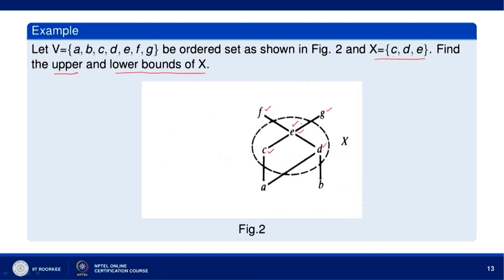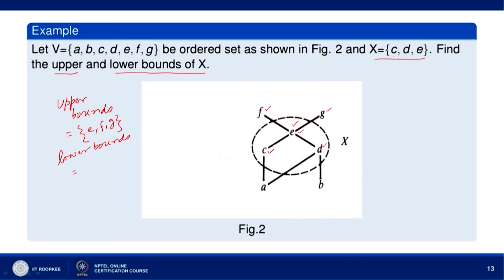So, upper bounds here are E, F, G. Now, let us look at lower bounds. Lower bounds are those elements of B which precede every other element of X.